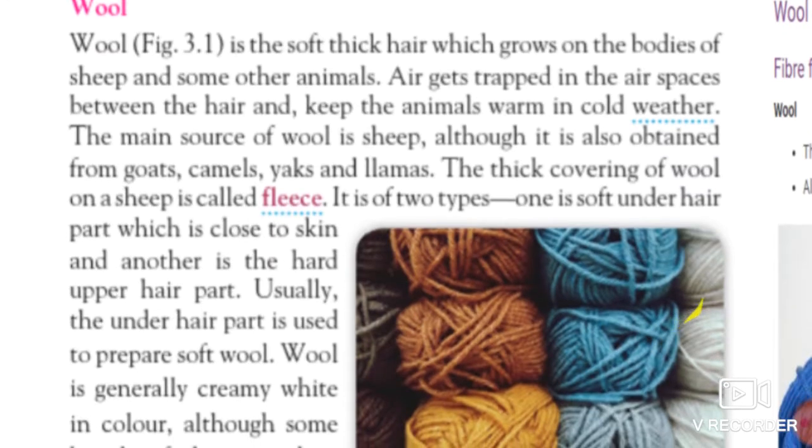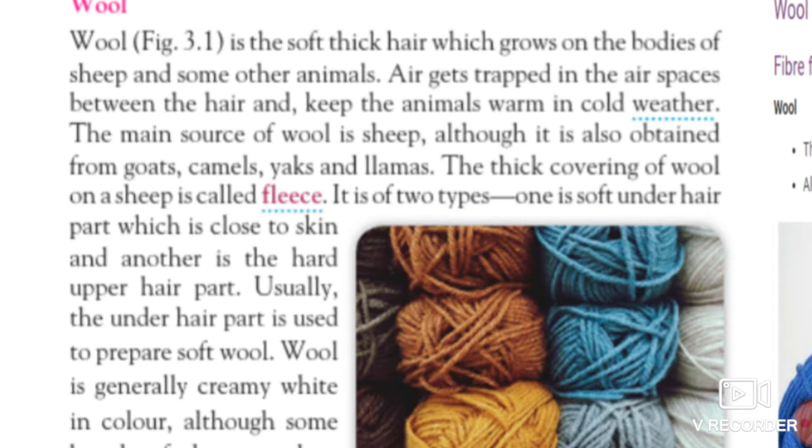Usually, the under hair part is used to prepare the soft wool. If you want to prepare soft wool, which type of fleece do we use? We use the soft type.